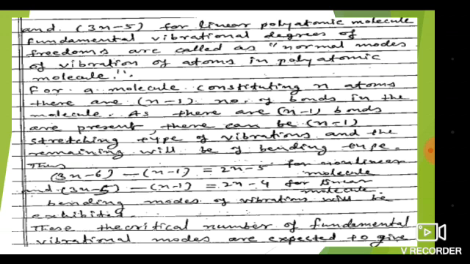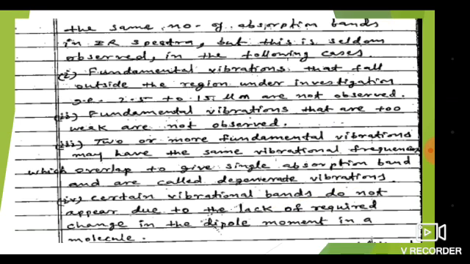So if the linear molecule is there, simply for the calculation, 2n minus 4 is the equation to calculate the types of bending vibration. Theoretically, the expectation is that 2n minus 5 bending vibrations must be present in the molecule, and 2n minus 4 bending vibrations must be exhibited by polyatomic molecules. But this is seldom observed in the following cases.